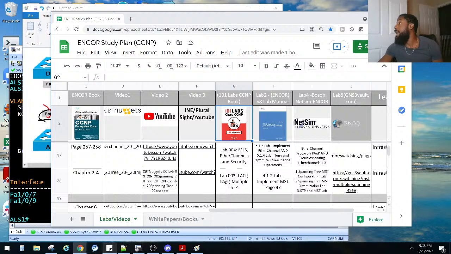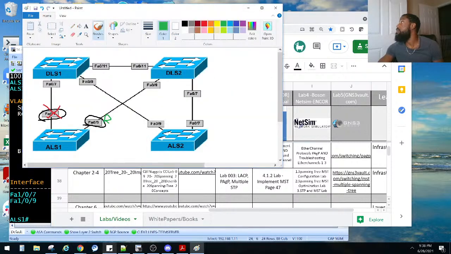All right, the 101 Labs book. So it's the 101 Labs book right there. This book right here is where we're getting it from. And let's go back to right here. It says here, configure spanning tree on switches ALS1 and ALS2 as follows. And what did you guys say? There was some tip that he was saying here. Server mode, yes. Server mode and client must be in the same domain. Now, I did put them in the same domain though, didn't I?